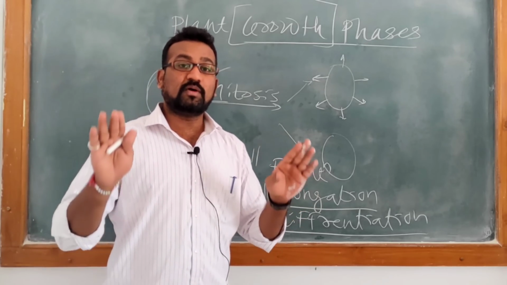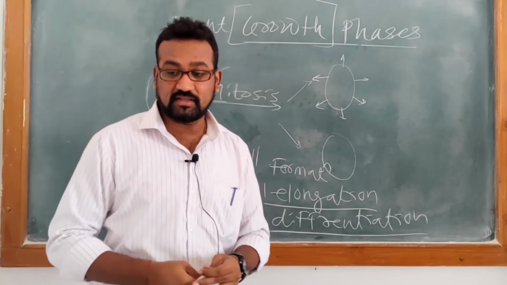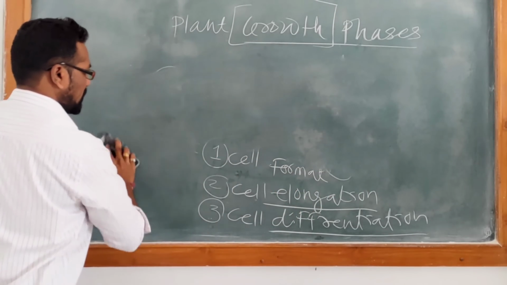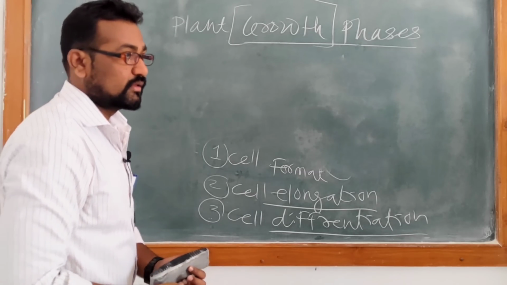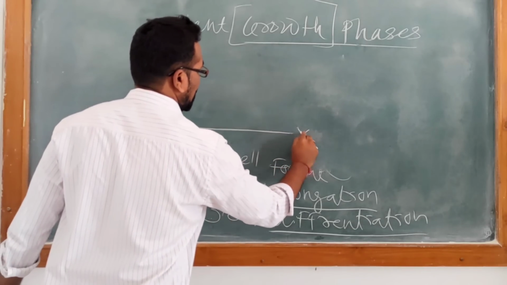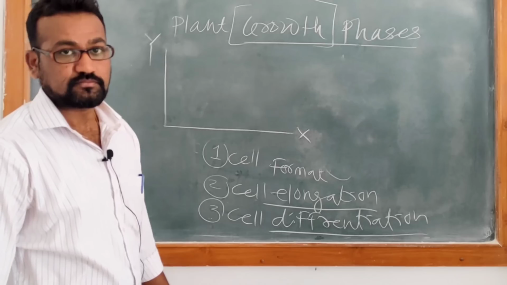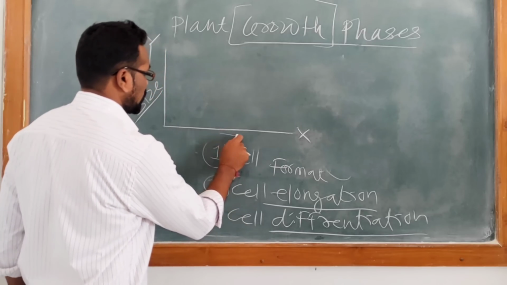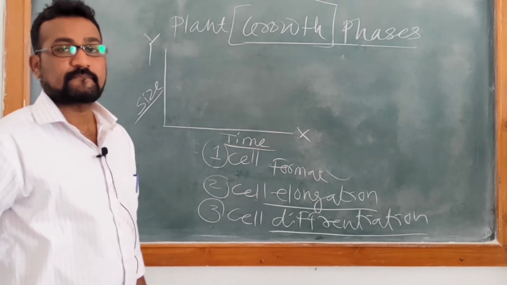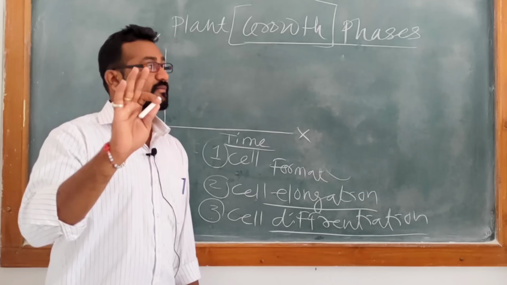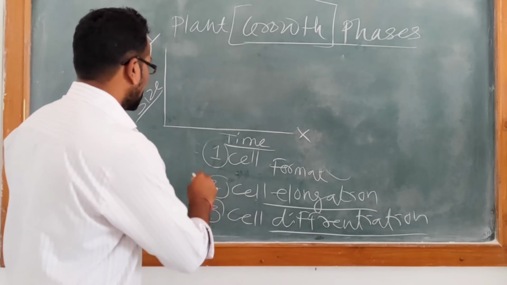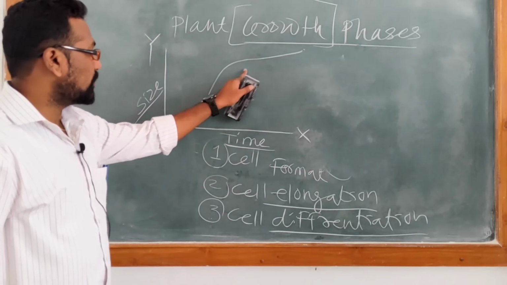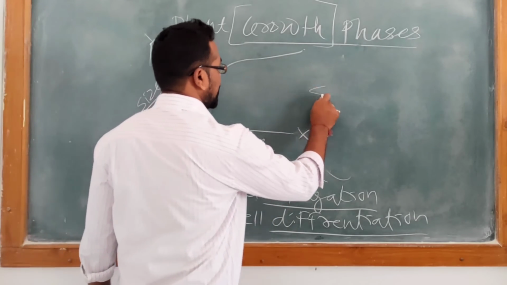If I want to draw one graph in which I want to highlight something, I can draw it in this way. The graph includes an x-axis and y-axis always. The y-axis shows size. The x-axis shows time. The cell growth phase can be drawn in this way. This type of curve is known as sigmoid.